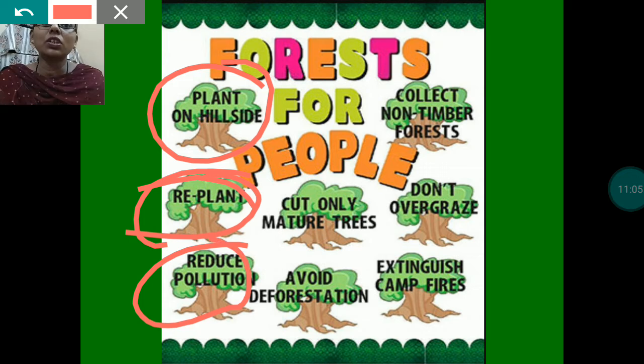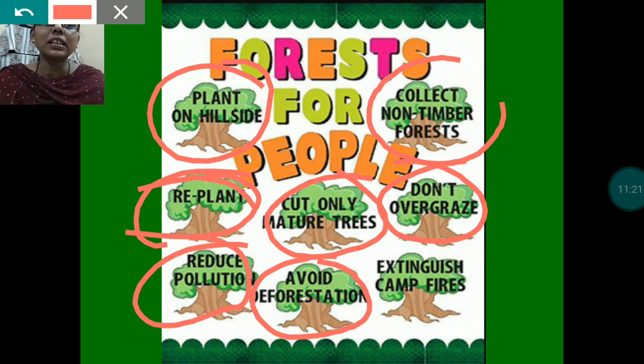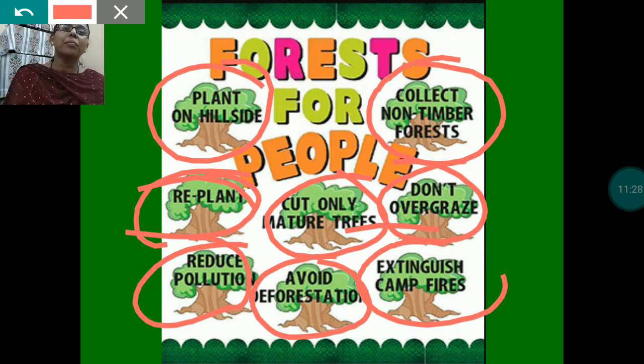We should reduce pollution, avoid deforestation, and cut only mature trees. Don't overgraze; overgraze means grazing by animals. Collect non-timber forest products and extinguish campfires. These are the ways by which we can conserve the forest.